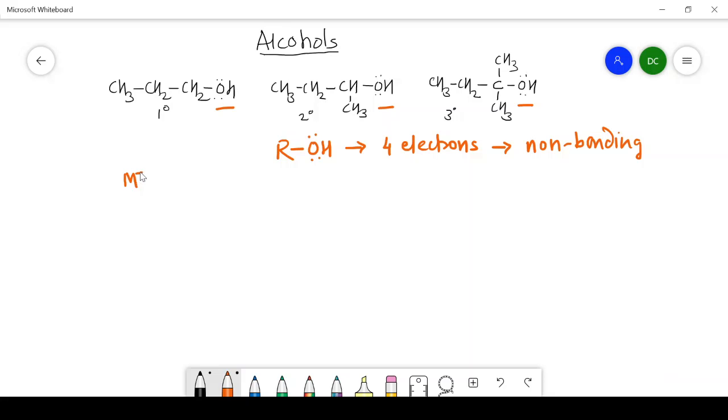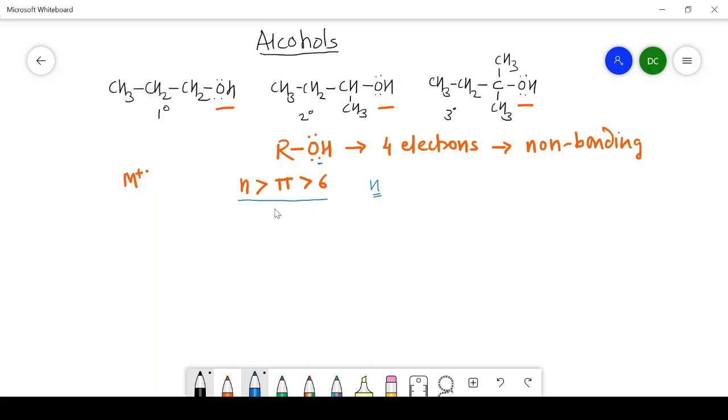Now, in the molecular ion formation, we have studied the ease of formation of molecular ion. Molecular ion means M radical cation. Ease of formation is observed like this: non-bonding electron greater than pi electron greater than sigma electron. What does it mean? The non-bonding electrons are easily lost as compared to pi electrons, as compared to sigma electrons. Therefore, as there is a presence of non-bonding electrons in case of alcohols, the molecular ions are formed by the loss of these electrons.